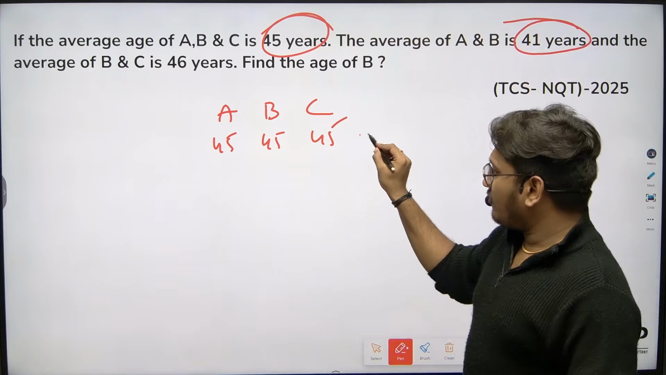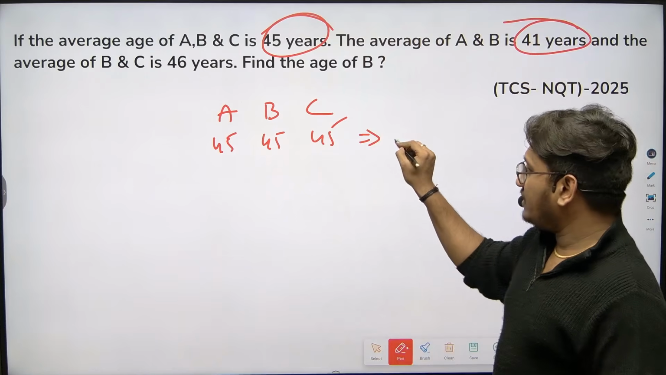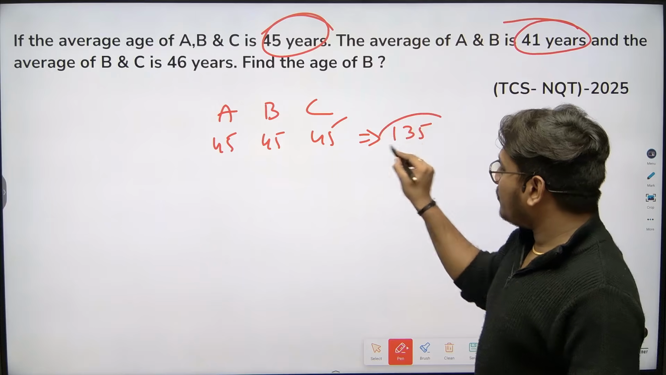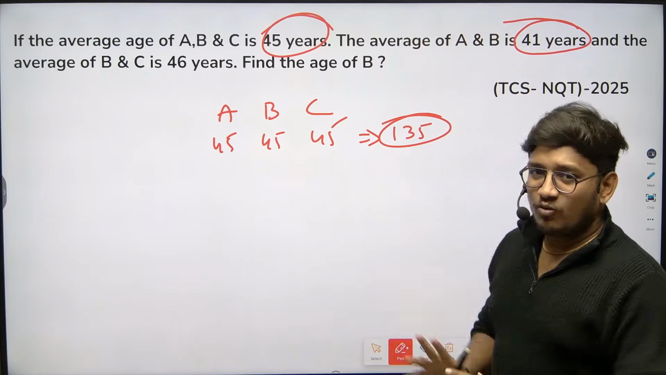Just to match up the value, very simple. 45 plus 45, how much? 90. 90 plus 45, it is 135. So all three persons' ages should sum to 135. It should be 135. Sum should be 135.